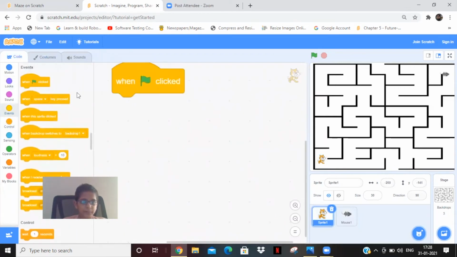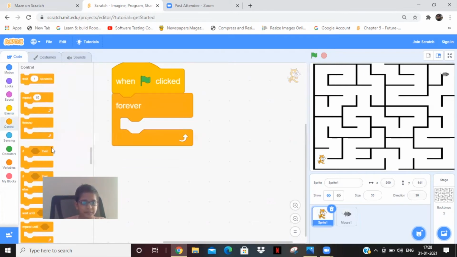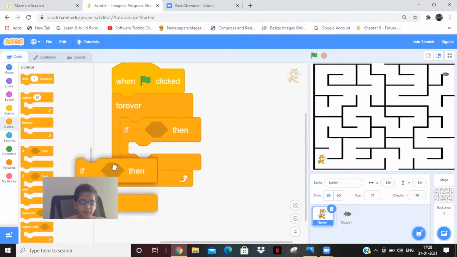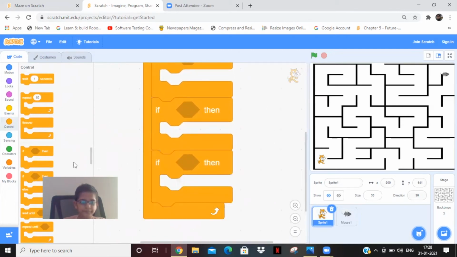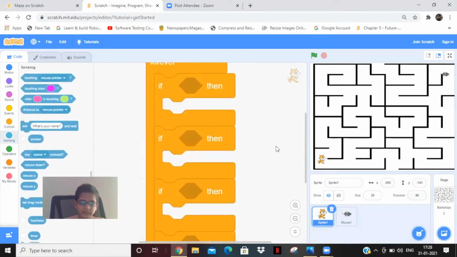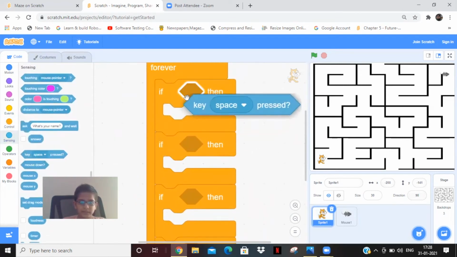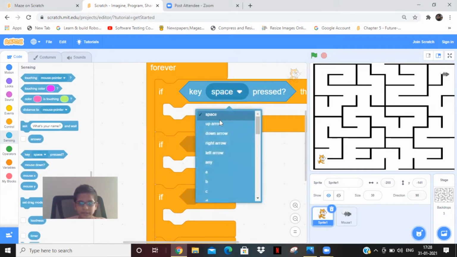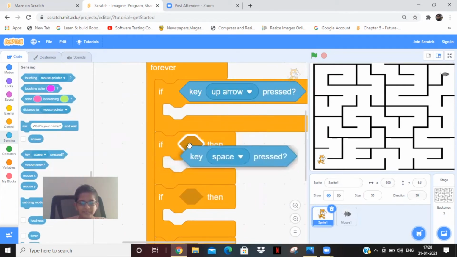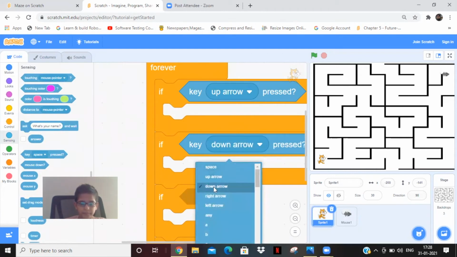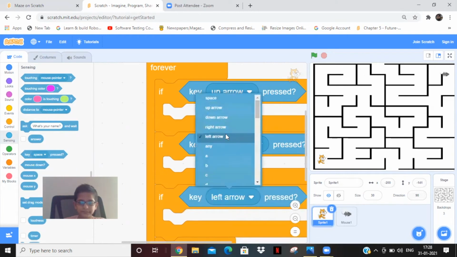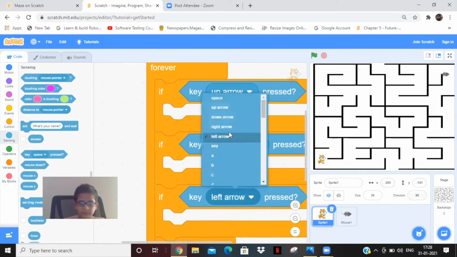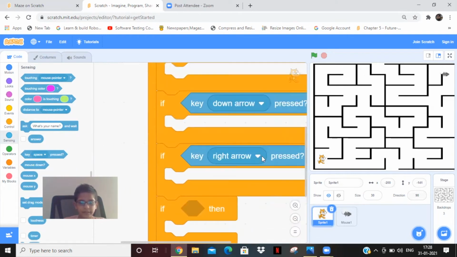Keep a green flag option and a forever block. Then keep 4 if blocks. Then go to sensing and keep here up arrow. Then keep down arrow, then right, and the last one left.